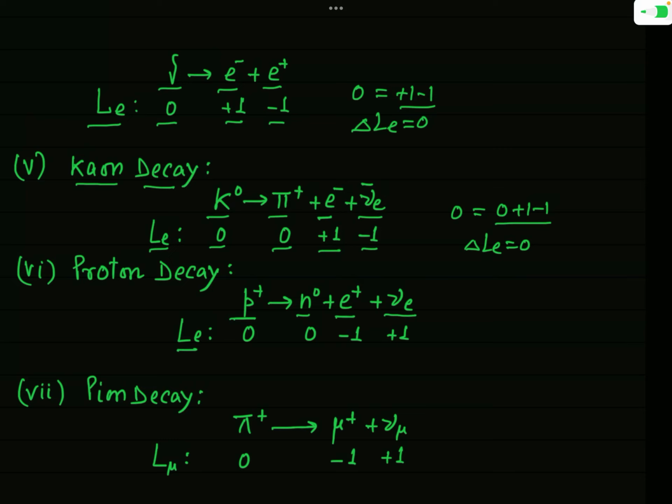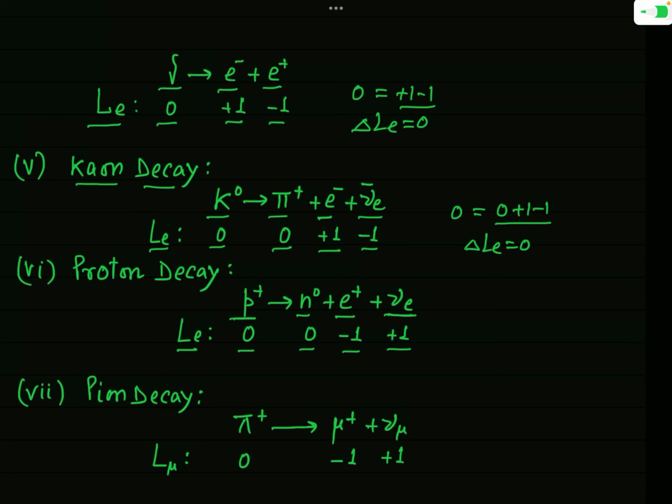So for this Le is equal to 0, and neutron is also a nucleon or baryon. So for this Le is 0, and as e plus is the antiparticle of electron, so this is anti-lepton, and for anti-lepton this Le will be -1, and nu e is in fact neutrino, not anti-neutrino. So for this Le will be +1.